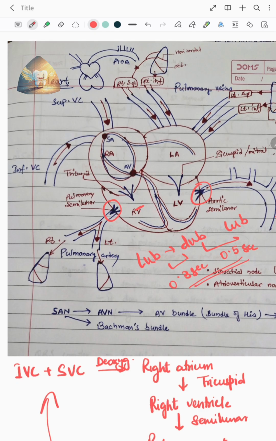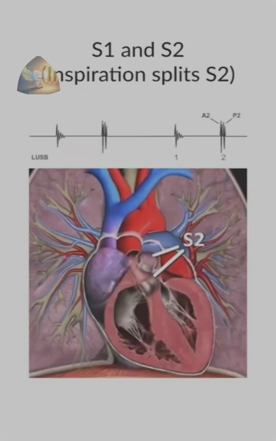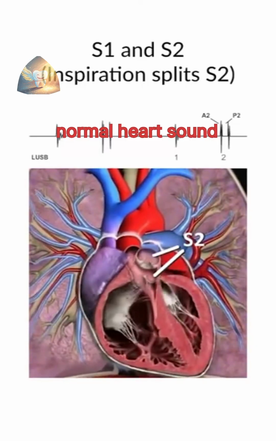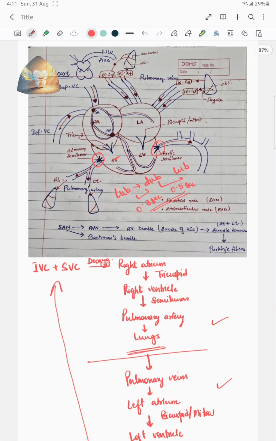The doctors, whenever they hear the heart sound with the help of stethoscope, first they check this time gap. It should be 0.3 and 0.5 second in order to understand the rhythmic contraction. Second, the difference can be in the heart sound itself. Instead of lub and dub, it can be a murmuring sound or a worm-like moving sound. So this was all about the heart sound, lub and the dub.